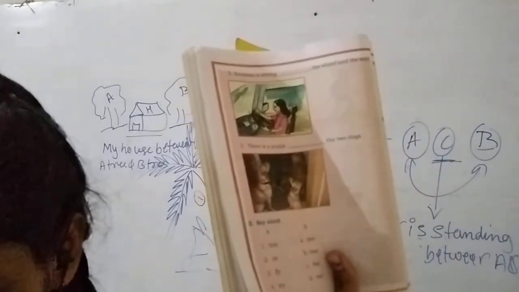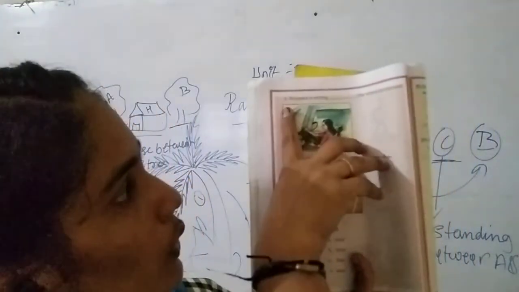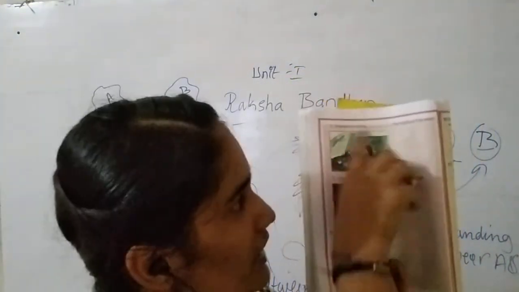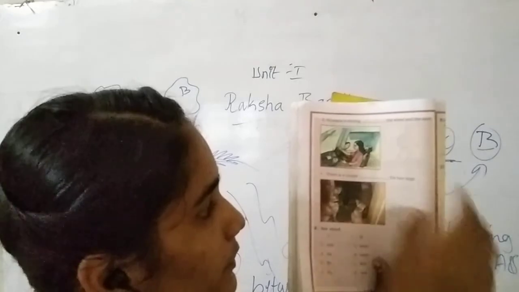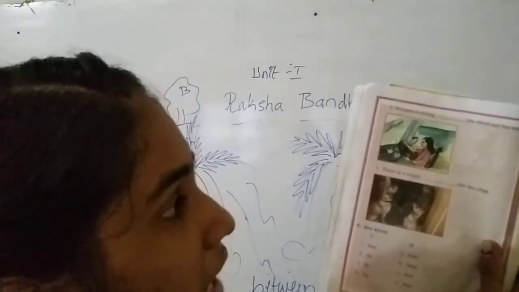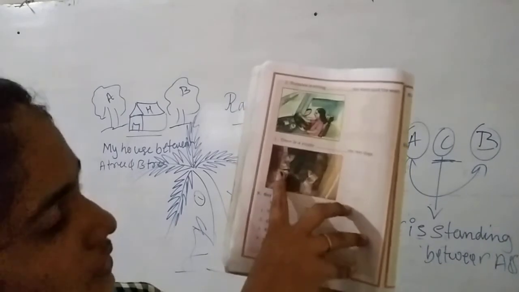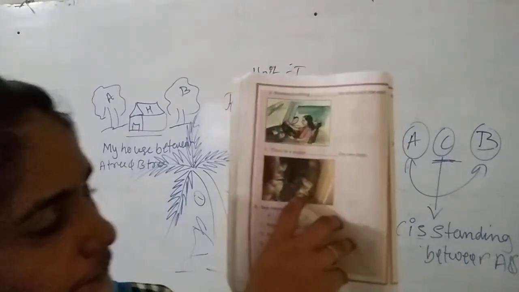So in the middle, only the wheel and seat are there. Only two things are there. So for that what can we use here? We can use between. We can write here between, and the completed sentence will be like this: Sumana is sitting between the wheel and the seat. Okay. Next, see here you can see a picture of dogs.